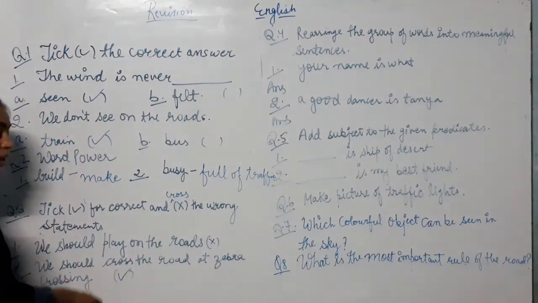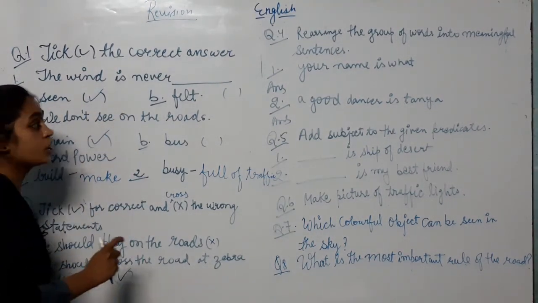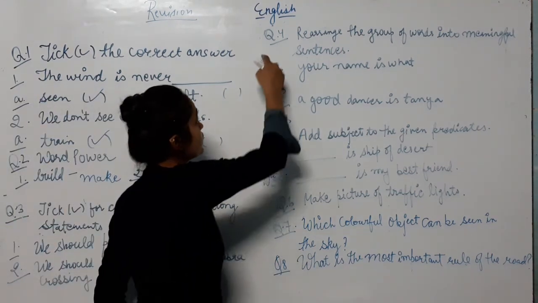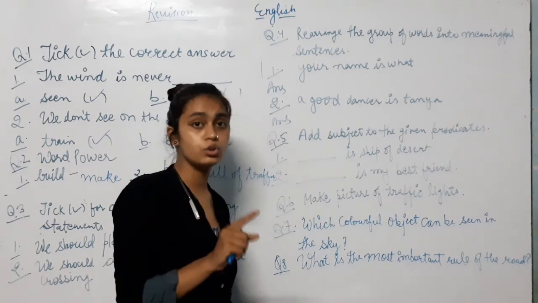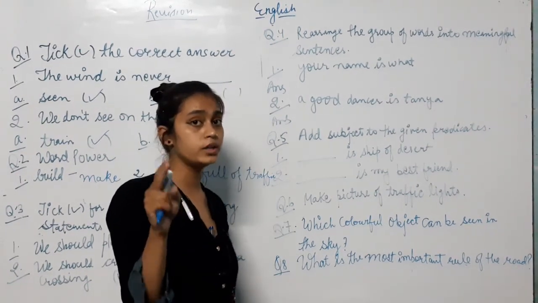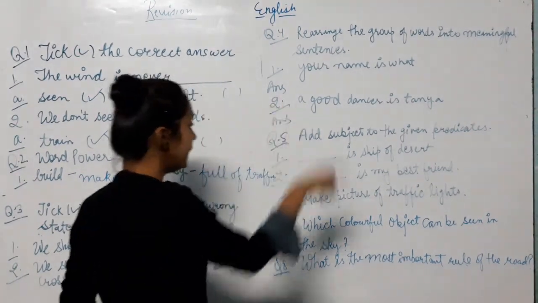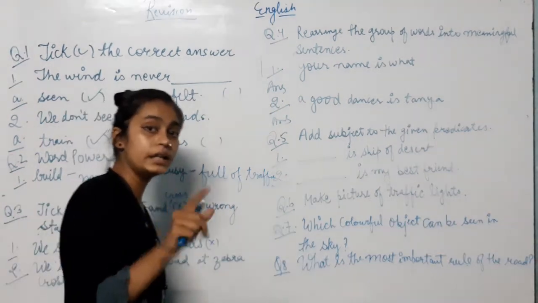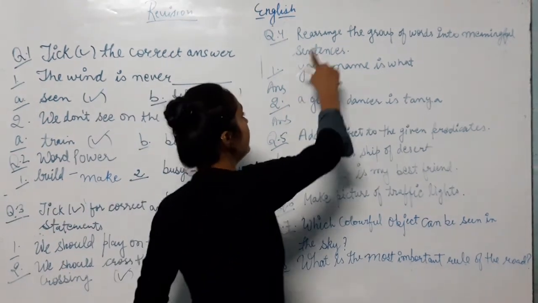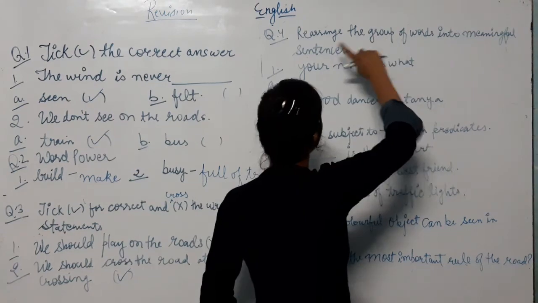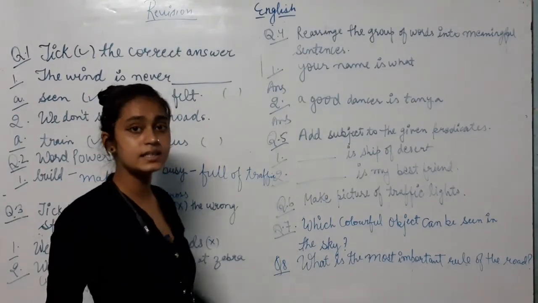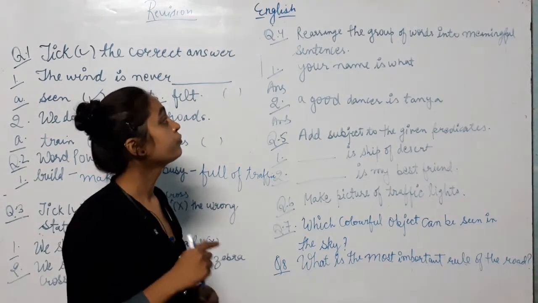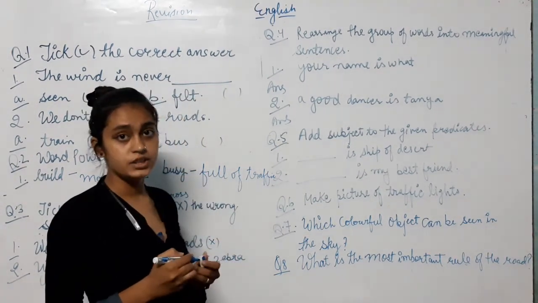So these questions are from English, but the upcoming questions are from English grammar. So learn English grammar chapters 1, 2, 3 also. But this complete work you have to do in your English copy. Rearrange the group of words into meaningful sentences.